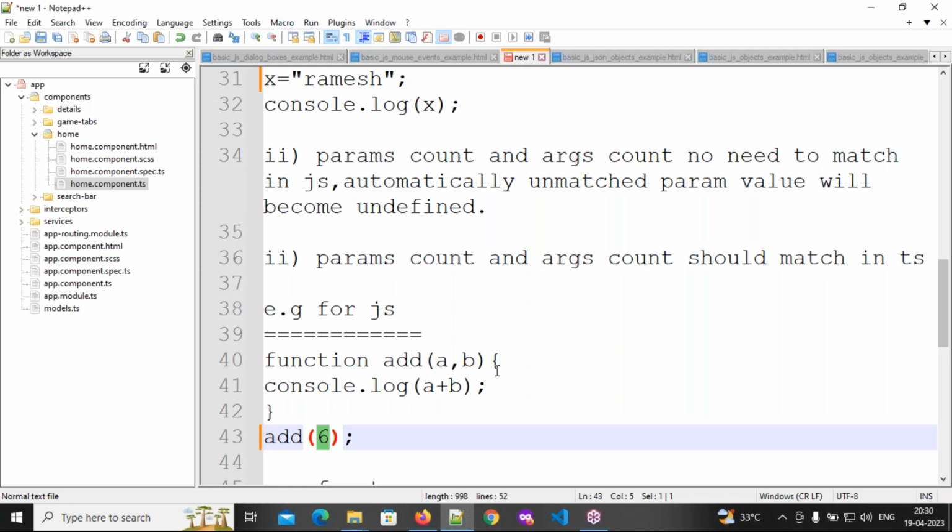Why? Because the value 6 will be assigned to A, so A's value is a number. Then what is the unmatched parameter here? B.